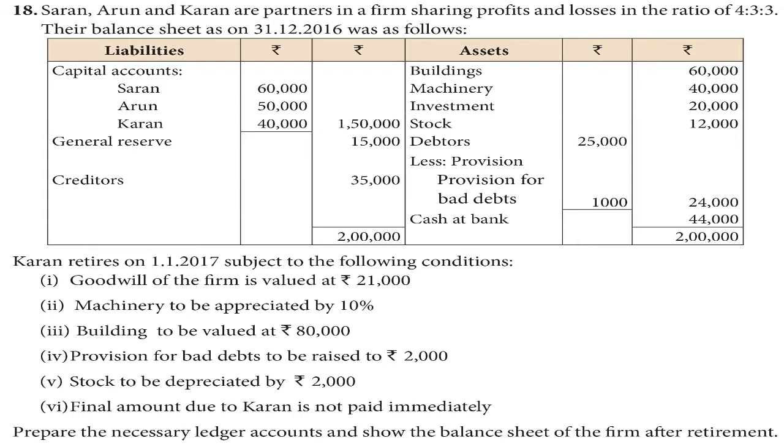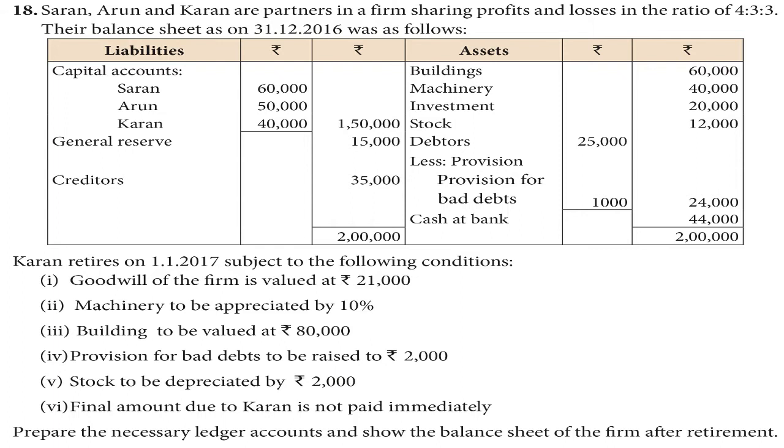Creditors 35,000. Buildings 60,000. Machinery 40,000. Investment 20,000. Stock 12,000. Debtors 25,000 less provision for bad debts 1,000. Cash at bank 44,000. Karan retires on 1/1/2017 subject to the following conditions.